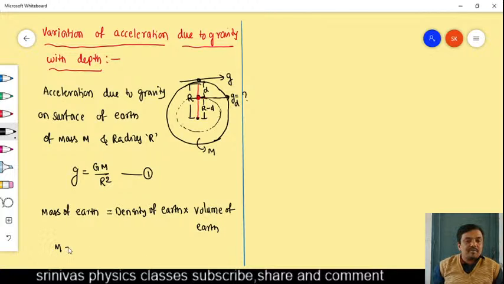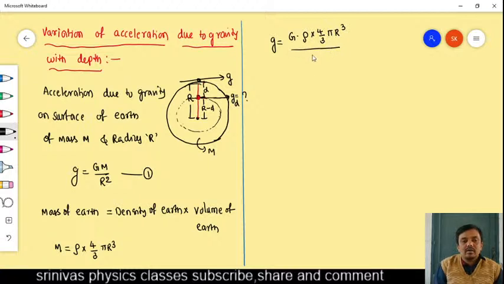Mass is capital M, density we consider as rho, and volume of earth we take as 4 by 3 pi R cube. This we substitute in equation 1. Then you will get g equal to capital G into rho into 4 by 3 pi R cube by R square.